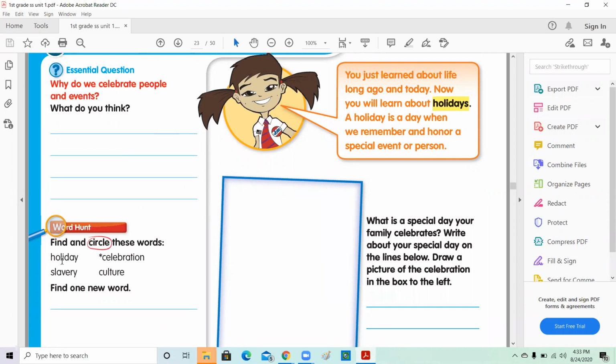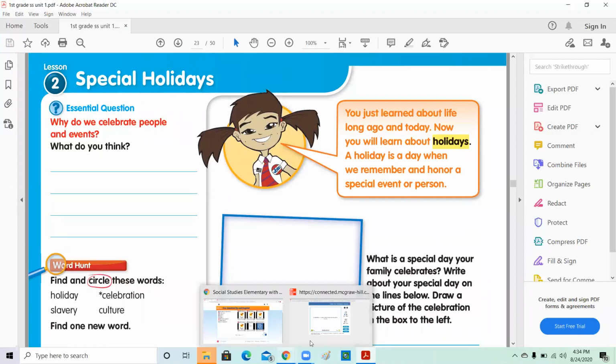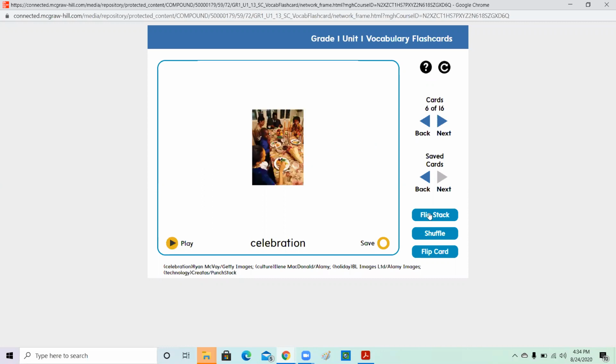These are the new words: holiday, celebrations, slavery, and culture. So let's start first with our new words, right? A celebration is a special way to honor a person, place, or event. One more time. A celebration is a special way to honor a person, place, or event. And you see this family celebrate probably Thanksgiving. They have a special meal and all the relatives sitting around their dining table having their meal.